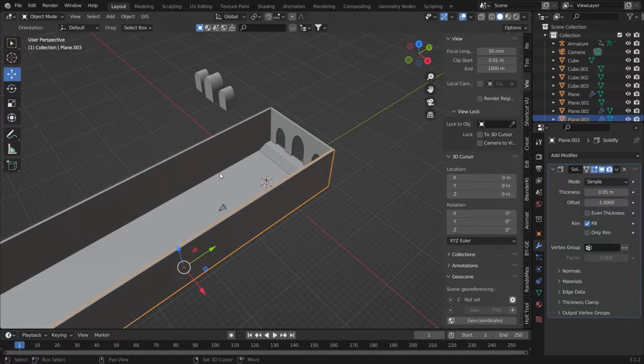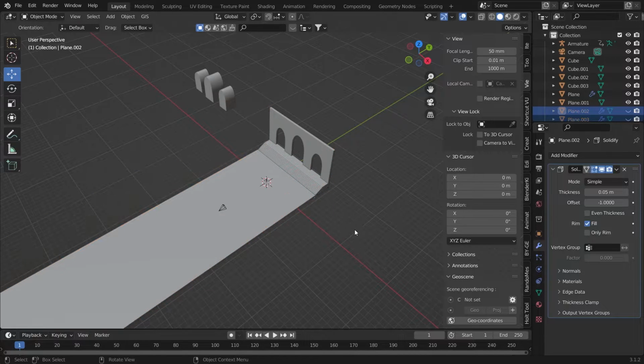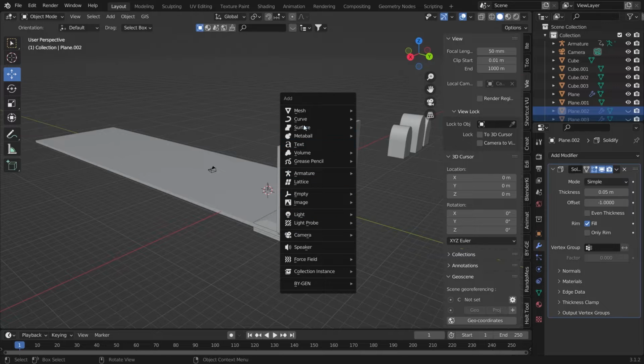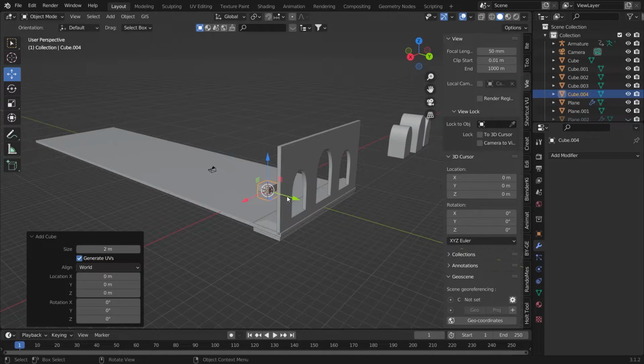Use it. Just hide these things first again, and then we will add another cube again for making stairs.